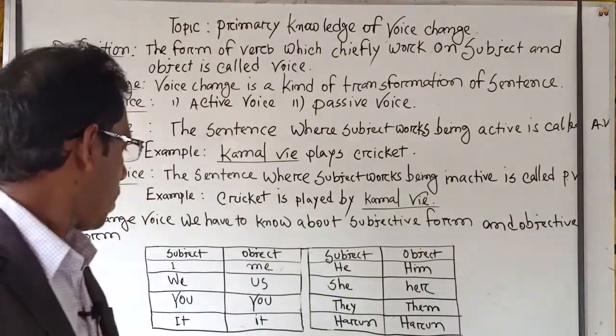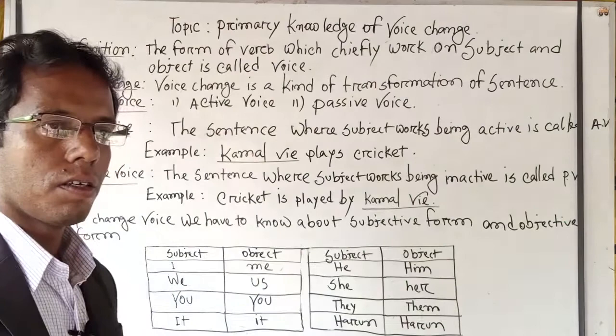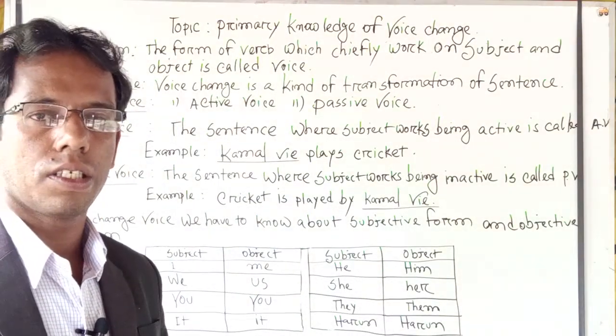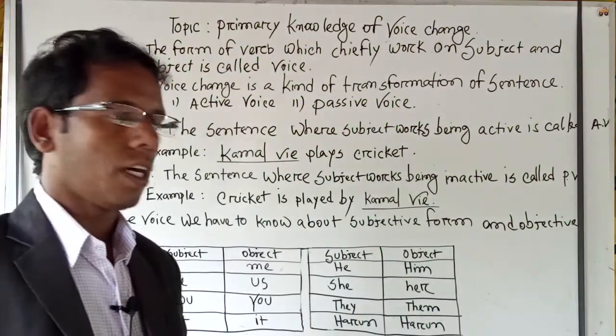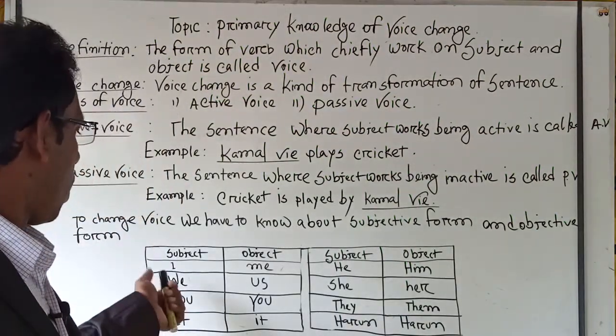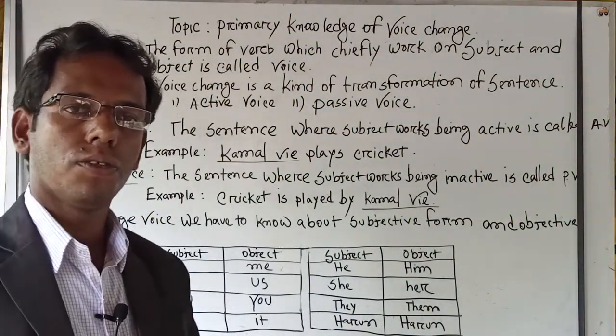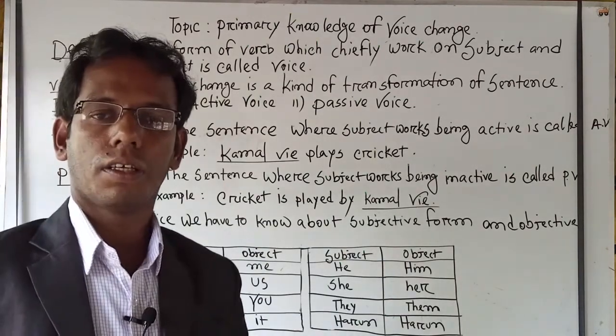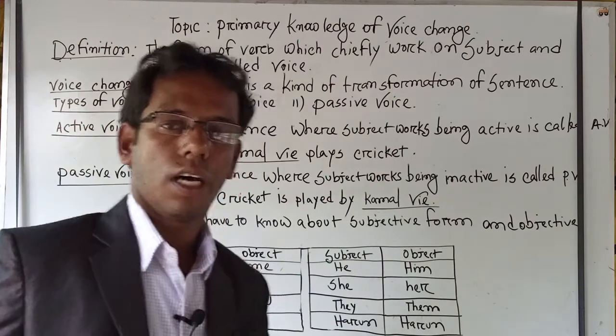Then similarly, there is we, and its objective form is us. So, in active voice, we will use we, and in passive voice, we will use us.